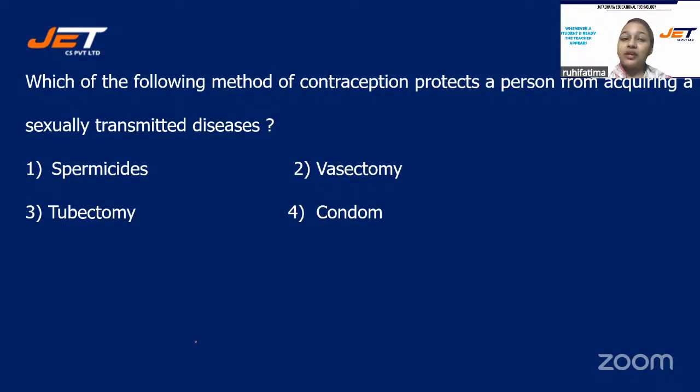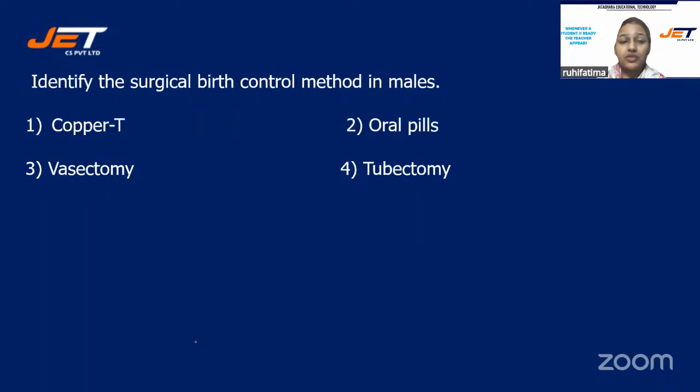And your options are number one, spermicides, number two, vasectomy, number three, tubectomy, or is it number four, condom? Done, everyone? The correct answer is option number four, condom. Those who have selected option four, well done, students. Next question.